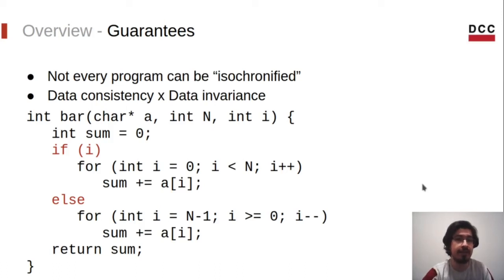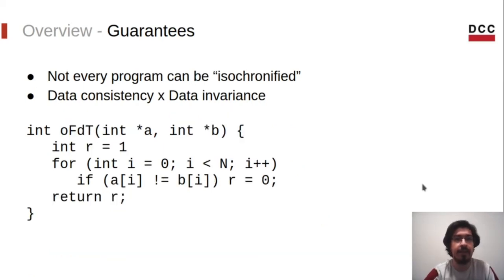Every data consistent program can be fully isochronified without introducing possible bugs. And this is exactly what we want. This is the best case. Another example. OFDT is also data consistent, since it is data invariant.